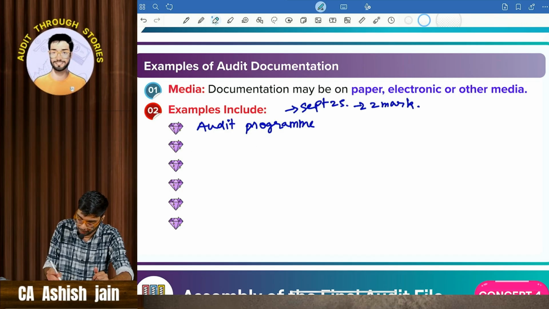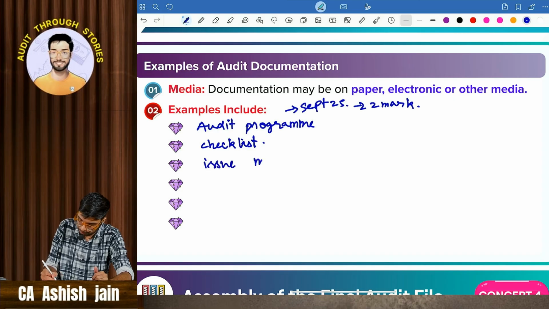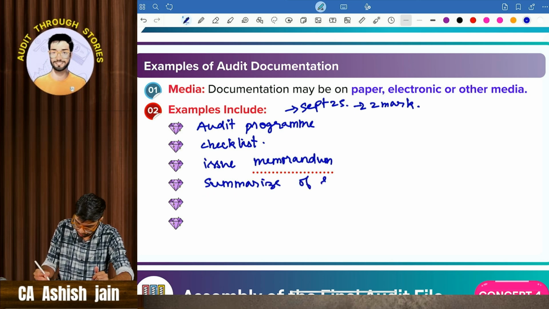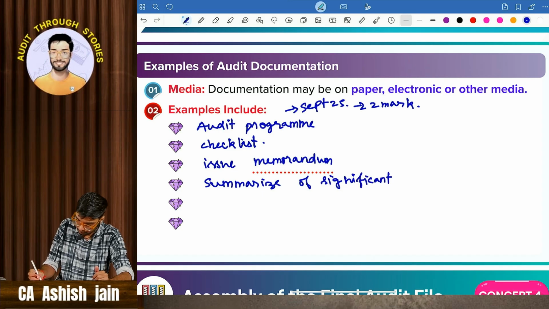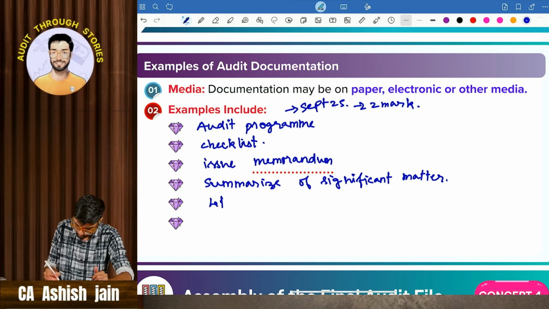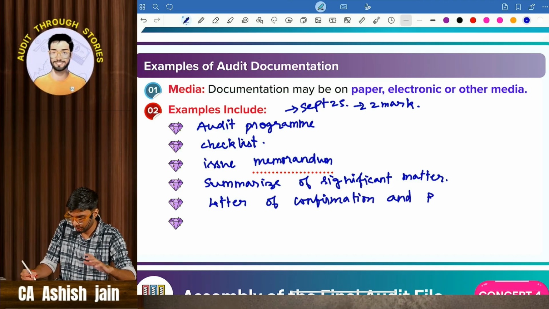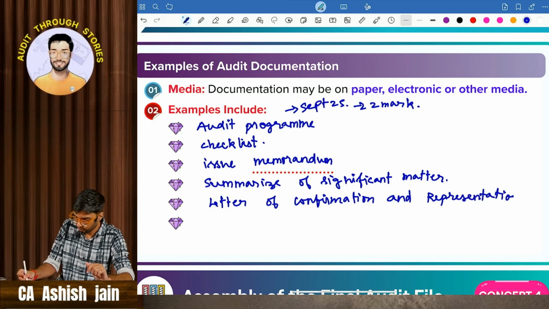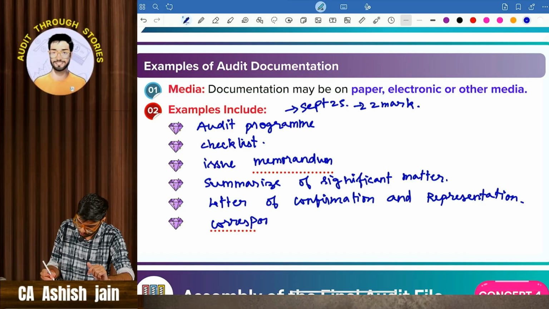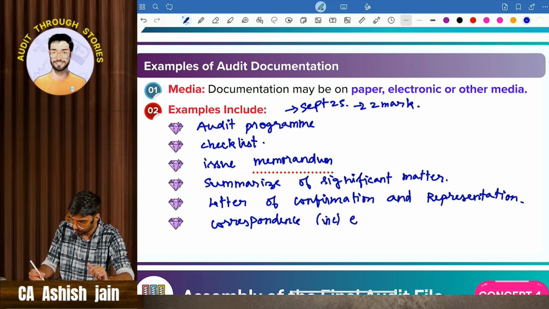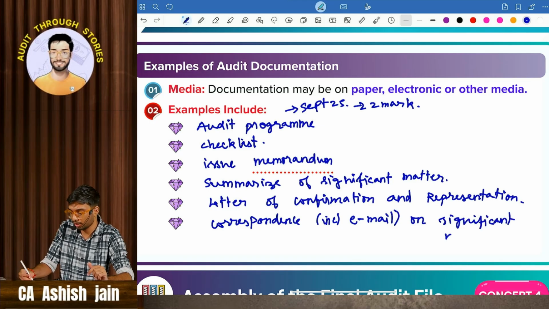So one is audit program, checklist, issue memorandum, then comes summary of significant matter, letter of confirmation and representation, and correspondence, that is including email only on significant matters, only significant matters which have been discussed in the email.